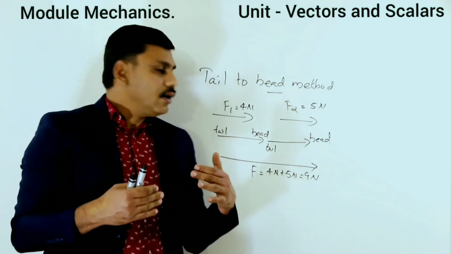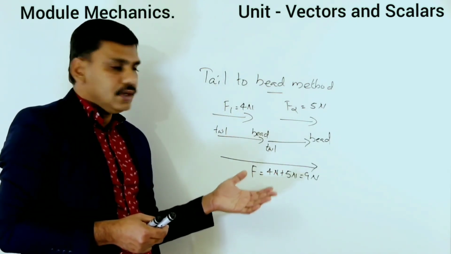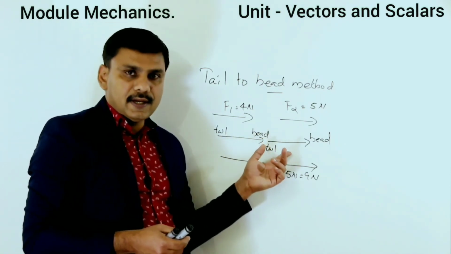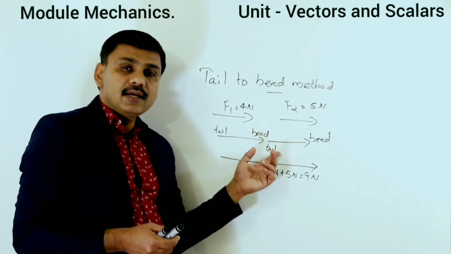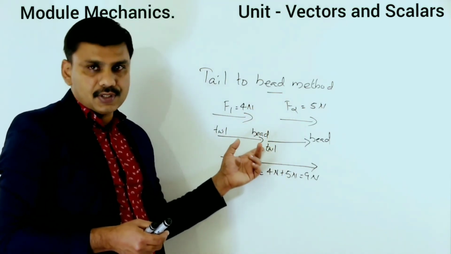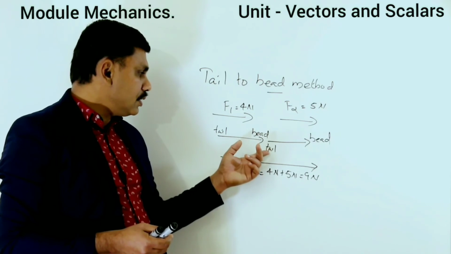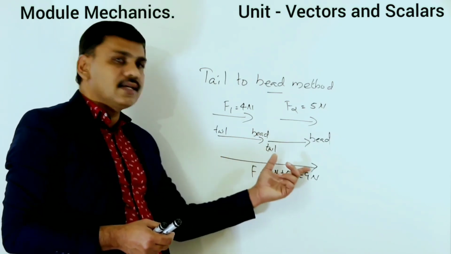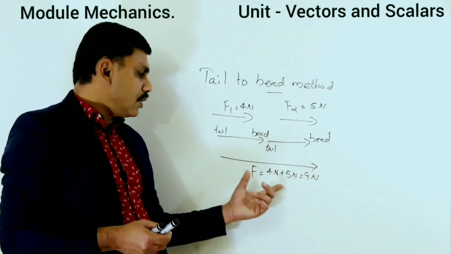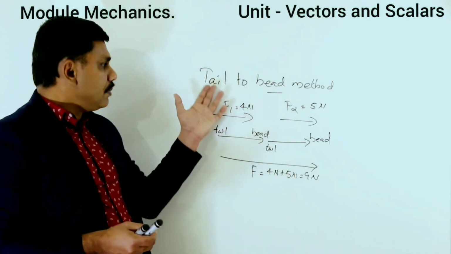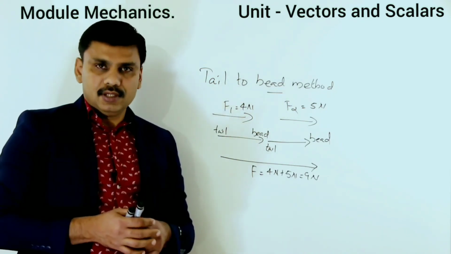How do you obtain this? By using tail to head method. You keep the tail of the second vector at the head of the first vector, and you get a single vector, which is known as the resultant of the individual vectors. So this method is known as tail to head method.